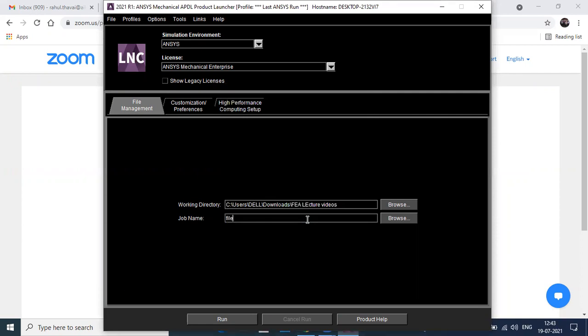Next thing is file. In file, you can see the job name. Here I will give the job name, like introduction.